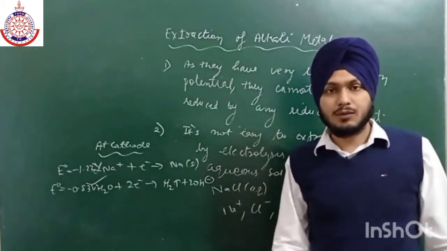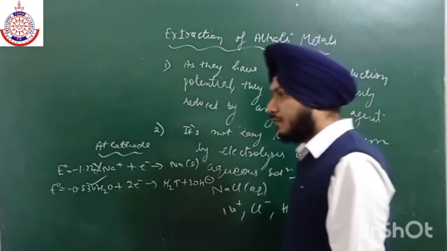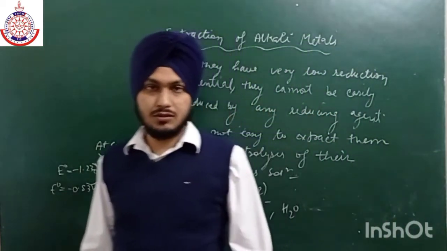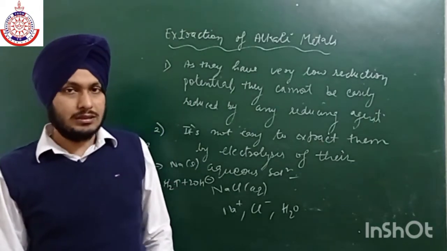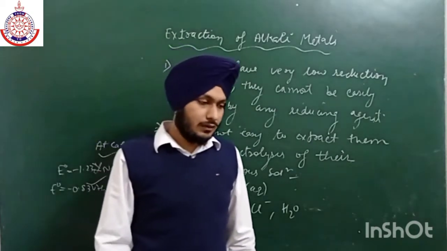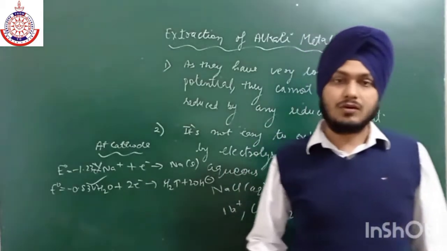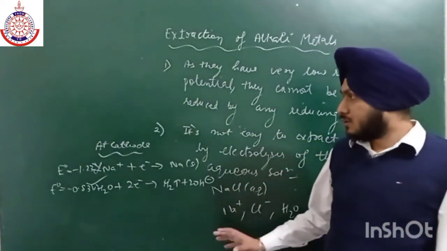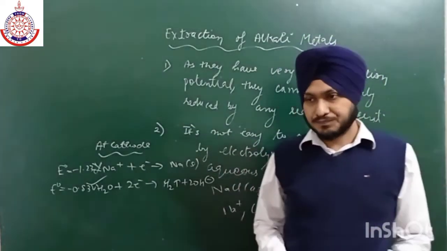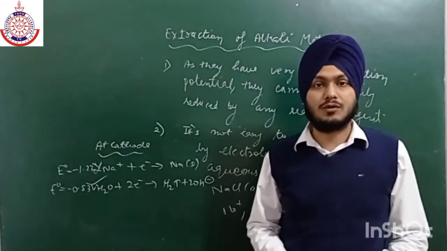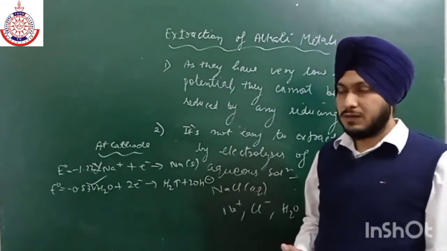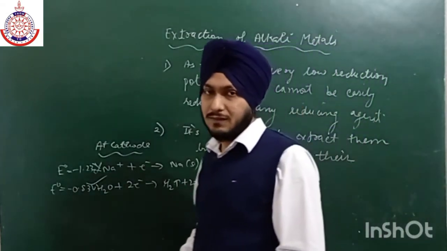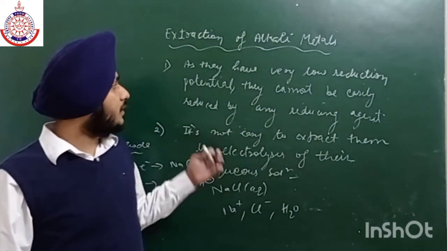So we have to take their molten form in order to do electrolysis, and in that also we have to take chlorides, because chlorides are more volatile. These are some of the problems we face while extracting the alkali metals.